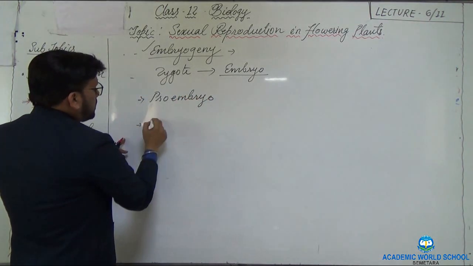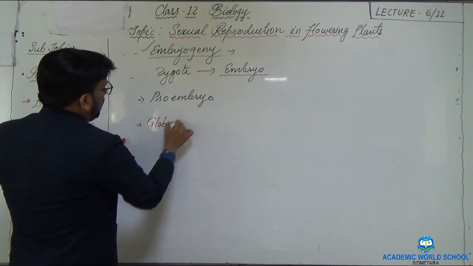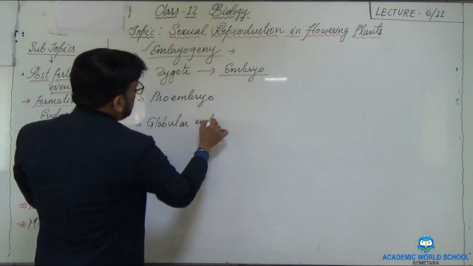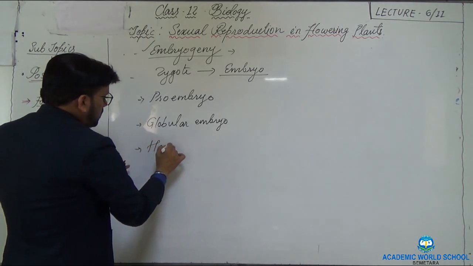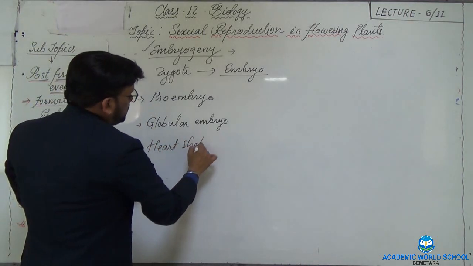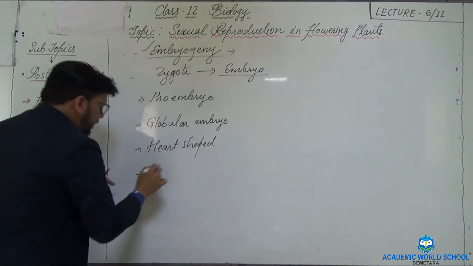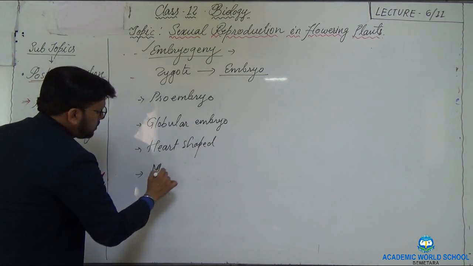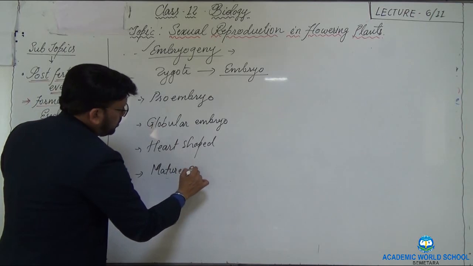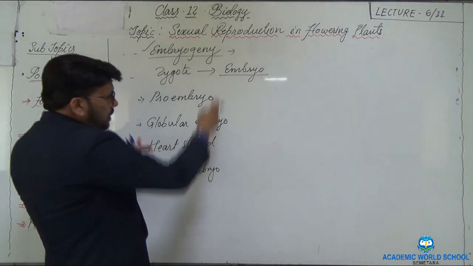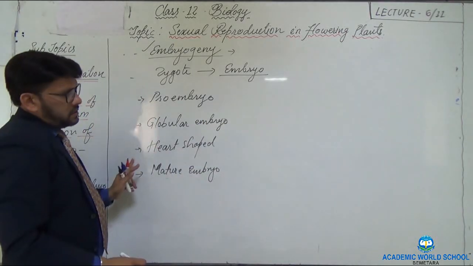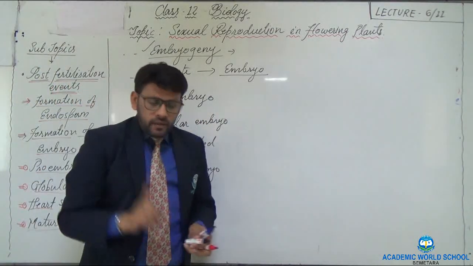The next stage is called the globular embryo, and then we have the heart-shaped embryo, and finally we will have the mature embryo.